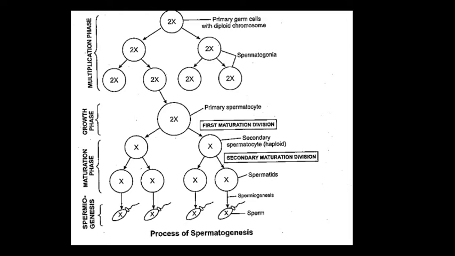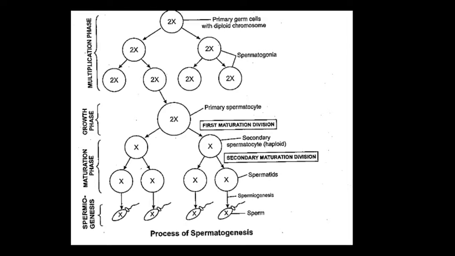Each spermatogonium gives rise to four interconnected spermatids, and a spermatid is a rounded cell with a spherical nucleus. Now, what is spermiogenesis? After the first and second meiotic divisions, there is a process of spermiogenesis, in which the circular spermatid is transformed into a spermatozoon. This is called spermiogenesis.